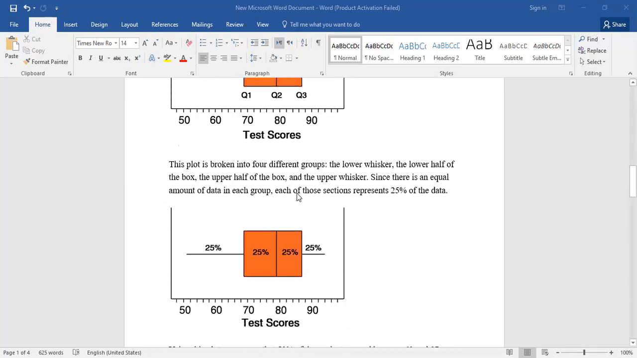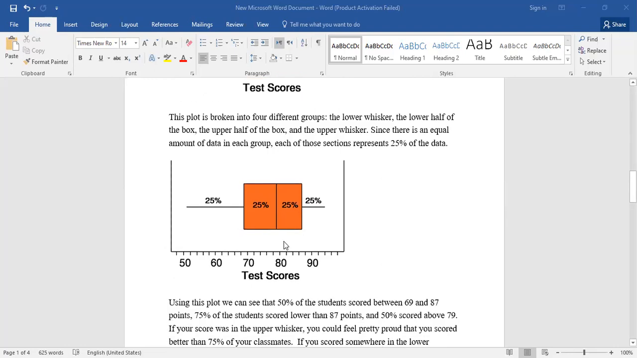How many percent for each? 25%. So from the lower whisker, 25%. The half, this one is called what? Half lower, half upper whisker. So each point, it will take 25%.